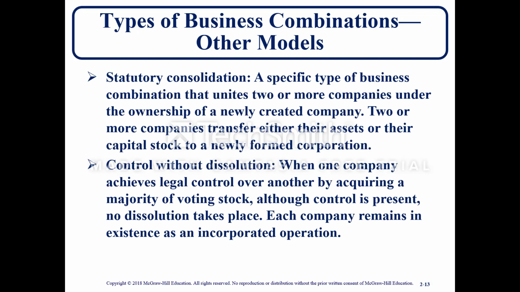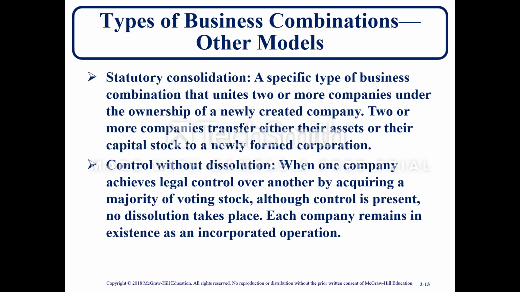Types of business combinations, other models. Statutory consolidation is a specific type of business combination that unites two or more companies under the ownership of a newly created company. Two or more companies transfer either their assets or their capital stock to a newly formed corporation.